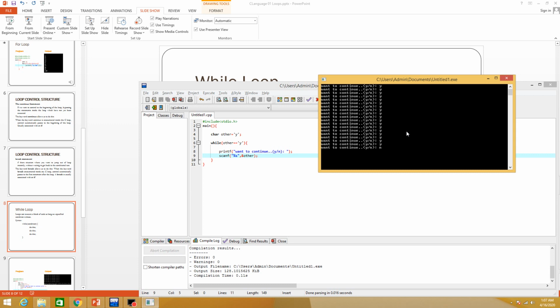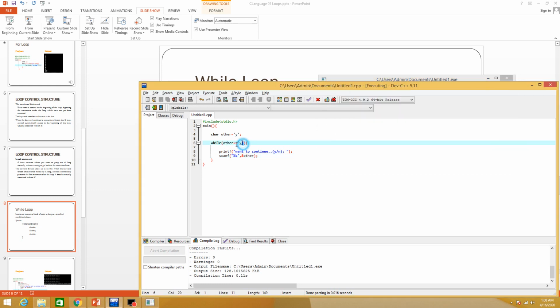If I press N, or if I press any other character, let's suppose N, then it will assign the value N to other. So in this case, other value will be N and other is equals to y, then this condition will be false and the loop will terminate.